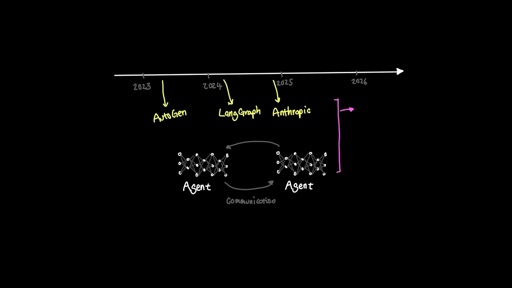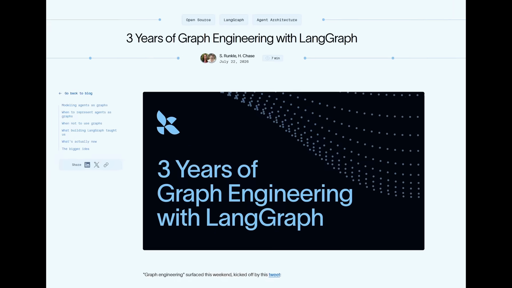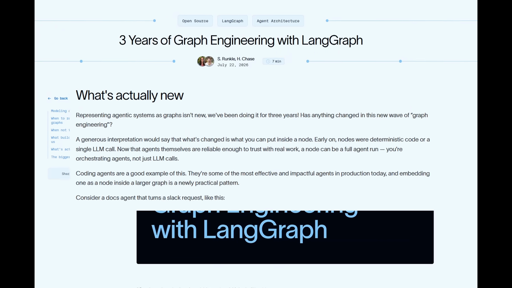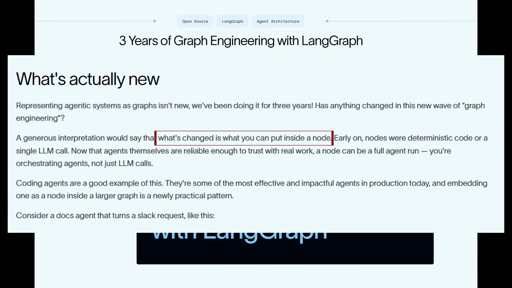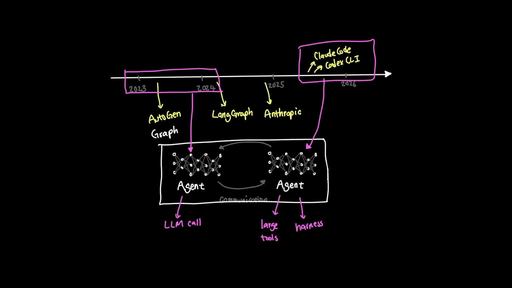But none of these were materially useful back then because the problem wasn't so much in the graph itself, but what the node inside of the graph can actually do. In LangChain's blog post talking about graph engineering, they said that what changed wasn't the graph, but what the node can do. Back then, it was just an LLM call, nothing close to a full agent that we interact with every day like Claude Code or Codex CLI. These agents are immensely better given their myriad of tools and harness environment.